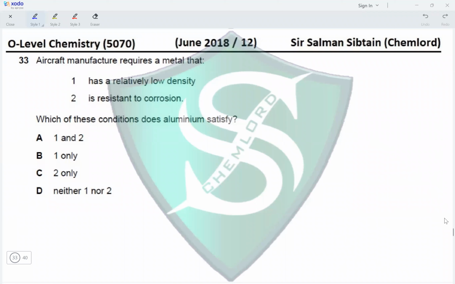Question 33. Aircraft manufacture requires a metal that has a relatively low density, of course, because the airplane has to fly, and is resistant to corrosion. Yes, because we have atmospheric water vapor all around and it must not corrode. So both conditions being correct, we have A as the correct option, because the question asks which of these conditions aluminum satisfies, and aluminum satisfies both.